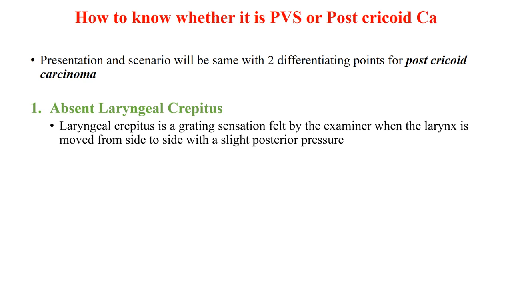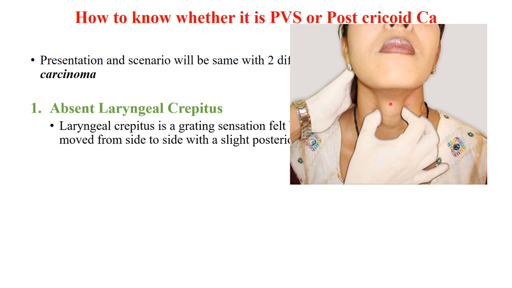So how to check? All of you, hold your larynx or Adam's apple or thyroid cartilage area between the thumb and the index finger and move it side to side. You will feel a grating sensation, which is normally present in everyone, but in cases of post-cricoid CA, it will be absent. We will not be able to move this larynx. The second important point is the palpable lymph nodes in the neck, in the cervical region.